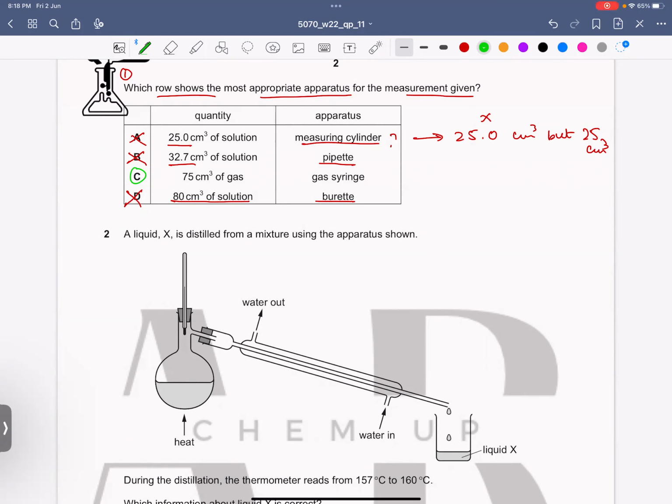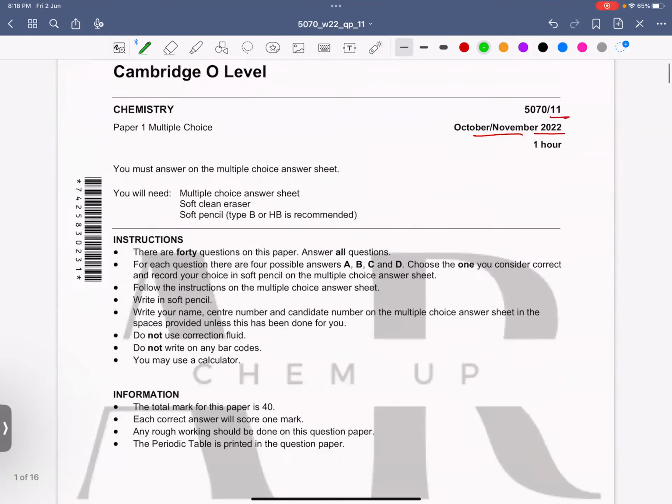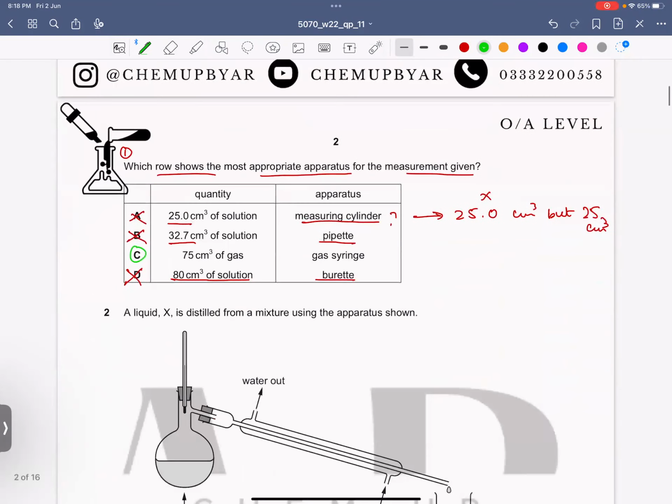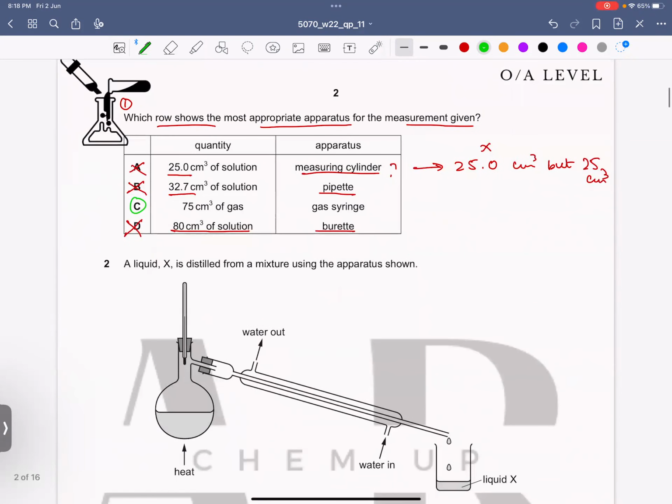Is this understandable to everyone? Yes, sir. Sir, why can it not be option A? Because it's 25.0 cm³. Remember, a measuring cylinder is for approximate measurements, right?